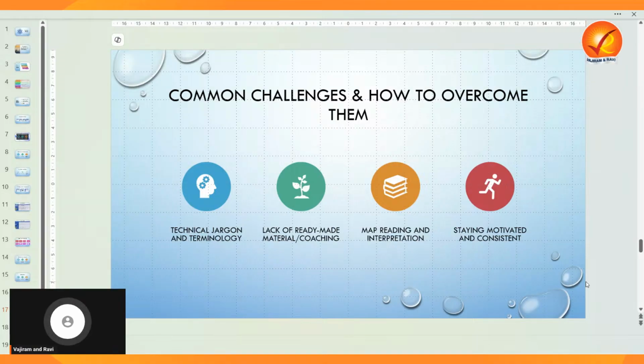Stay motivated by tracking your progress and celebrating small wins. Don't take very big topics; always take small things, so that you can celebrate small wins, which will give you intrinsic motivation.